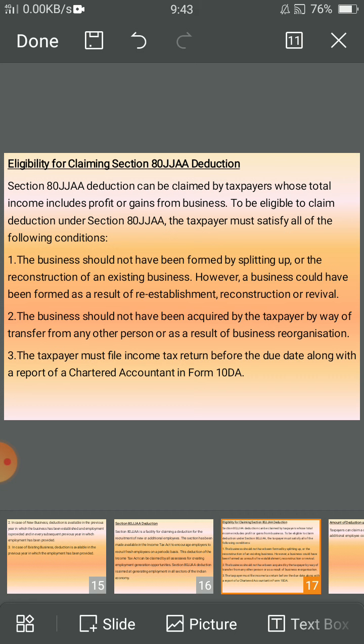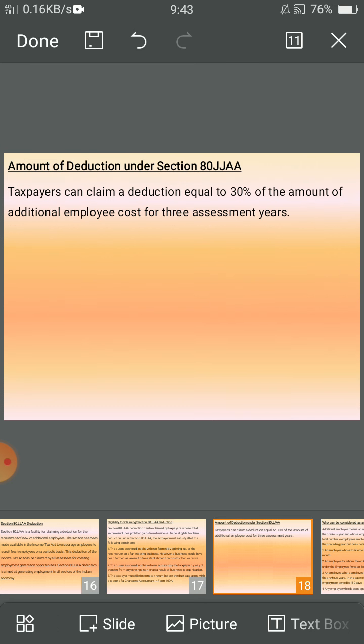Third, the taxpayer must file the income tax return before the due date along with a report of a chartered accountant in Form 10DA. Amount of deduction under Section 80JJAA: the taxpayer can claim a deduction equal to 30% of the amount of additional employee cost for 3 assessment years.